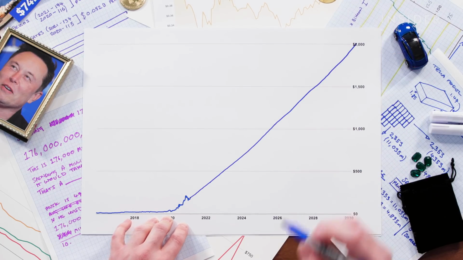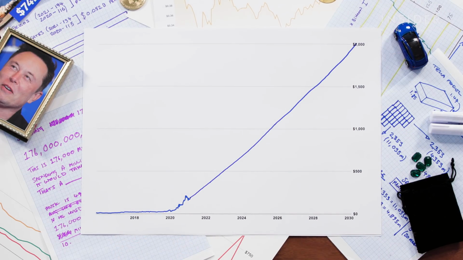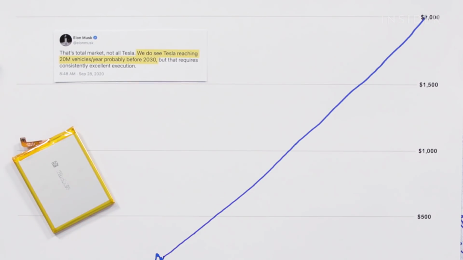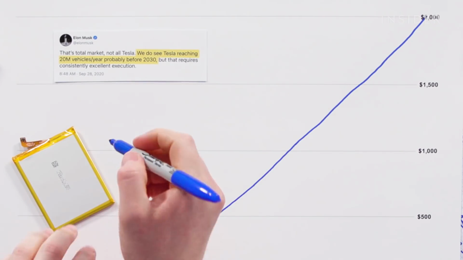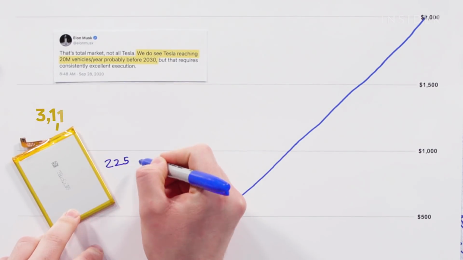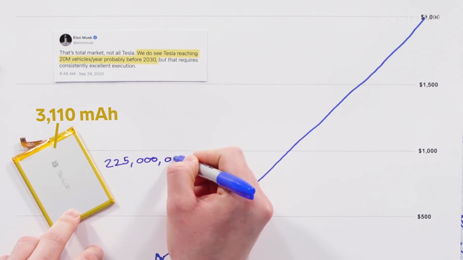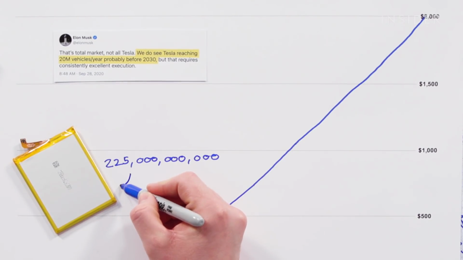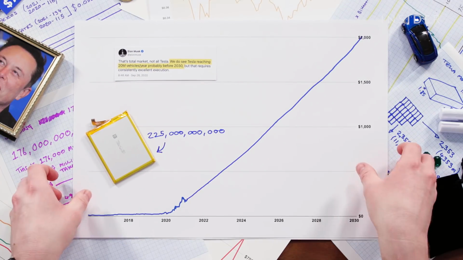But for Musk to reach this incredible value, Tesla may have a problem keeping up with demand. To maintain this growth, Tesla is going to have to start building a lot of new cars. 20 million of them by 2030, according to Elon Musk. And 20 million cars are going to need a lot of batteries. It's predicted that EVs will need the equivalent of 225 billion iPhone 11 batteries by 2030. That's 100 times the amount of iPhones ever sold.